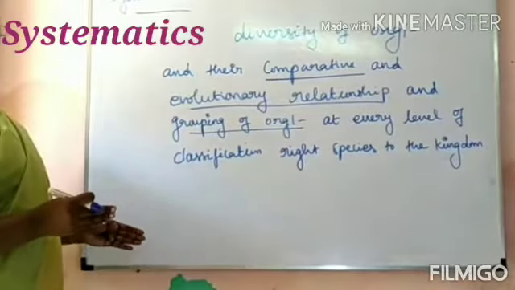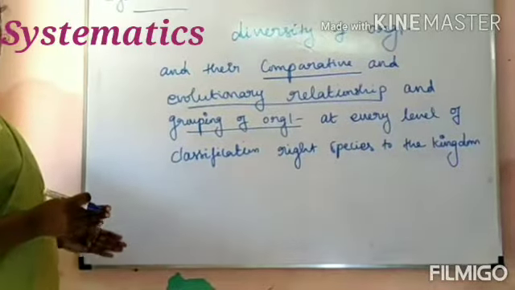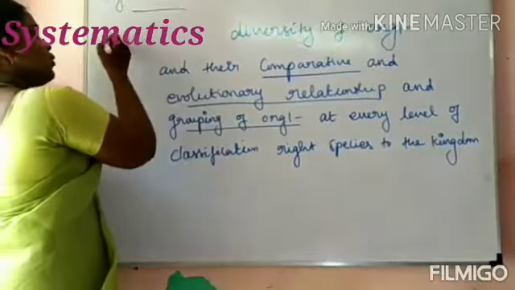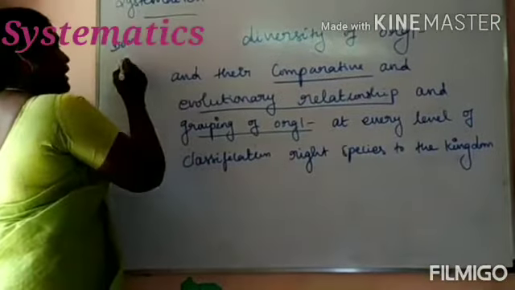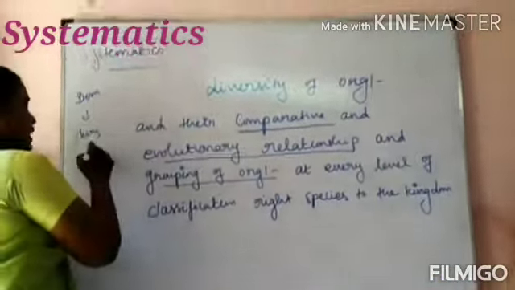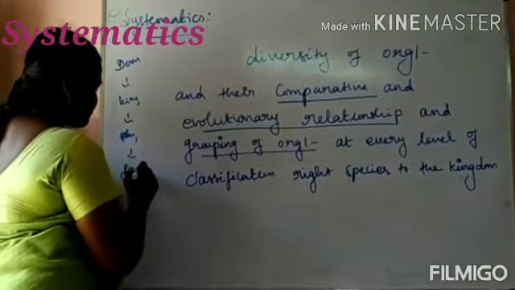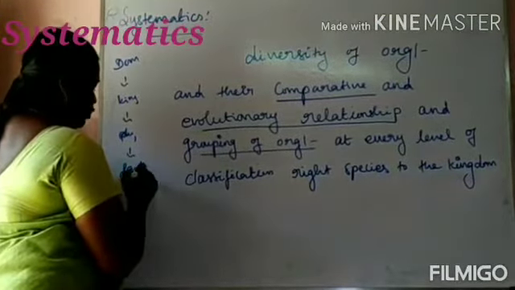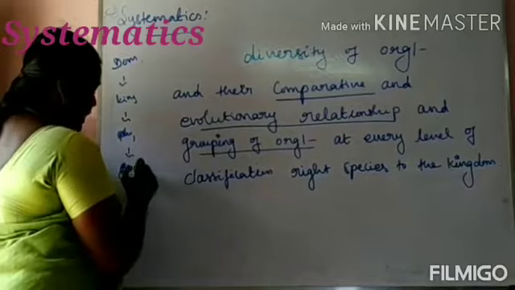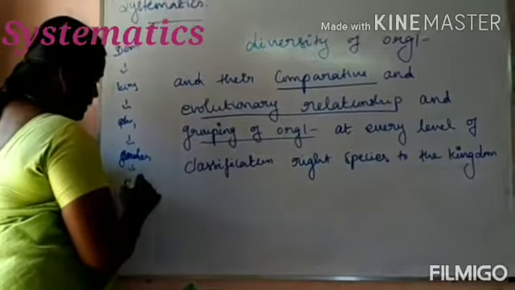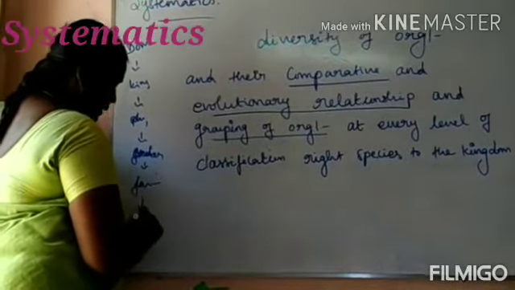Already we know the classification: the 8 taxa. One is domain, then kingdom, then phylum, followed by class, order, family, genus and species.